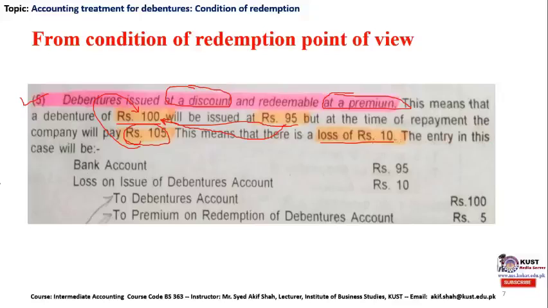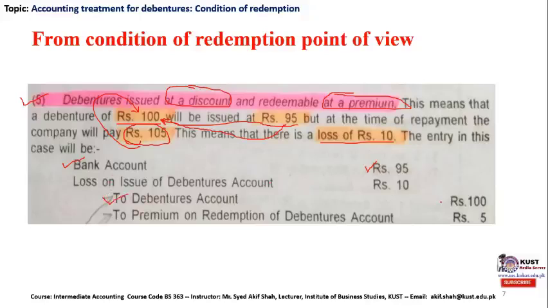The entry in this case will look like this: the company's bank account will be debited with the cash of rupees 95. It has been debited because the company has issued its debenture of rupees 100 par value at a discount of rupees 5, at the rate of 95 rupees. So the company has realized 95 rupees in its bank account. Let's leave this loss on the debenture account for the time. The company's liability at the time of maturity will remain the same.